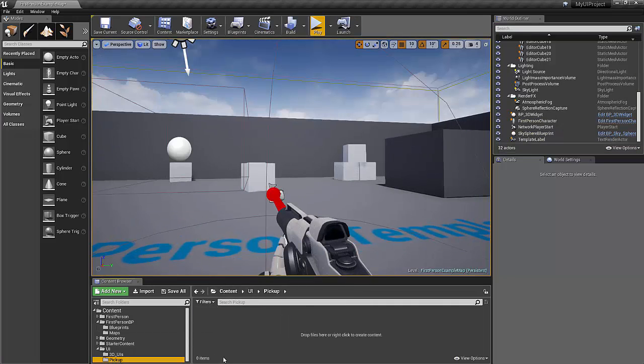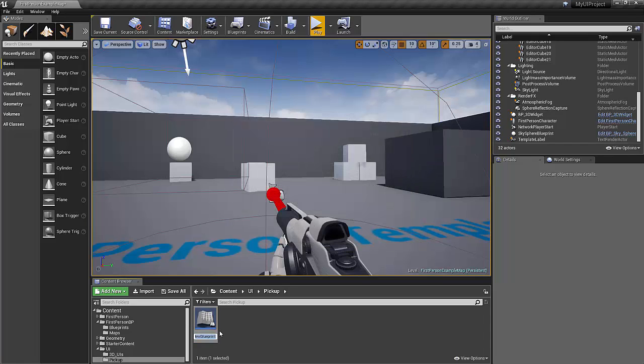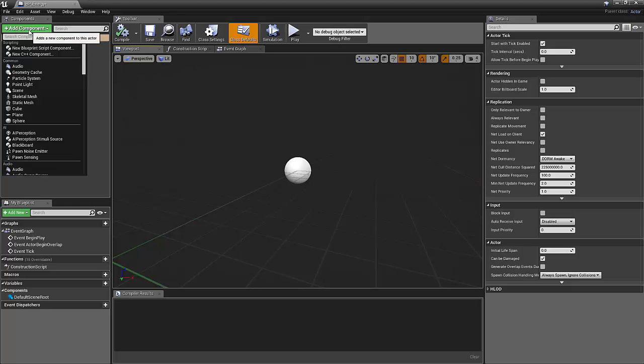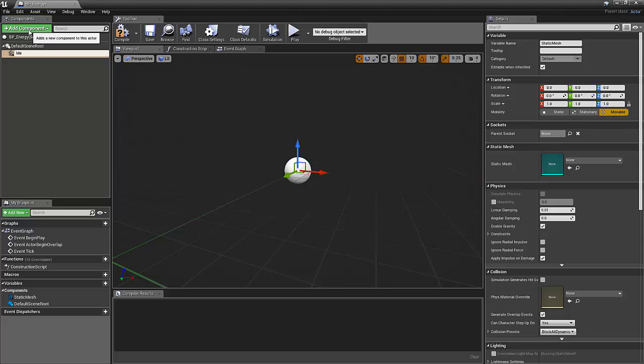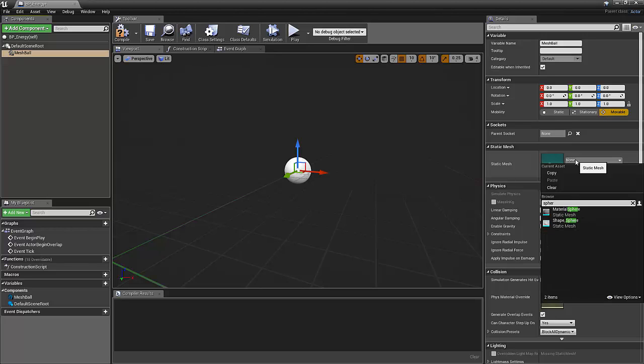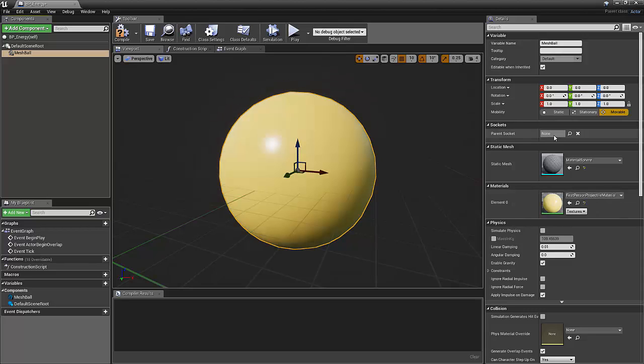So now let's quickly create a pickup that fills our energy back up. So we will go create a blueprint class and actor, energy. We'll call it BP energy. Could call it BP energy pickup. Anyways, we'll put a static mesh in here, and mesh ball. We'll put the sphere. There's a material sphere we can use, and then what are we going to use for a material? Something like the projectile material. That looks like energy.